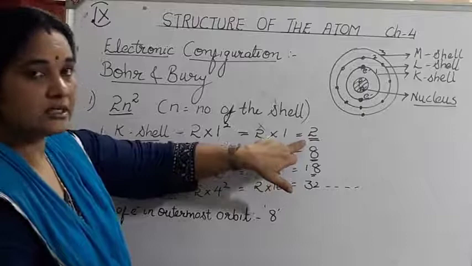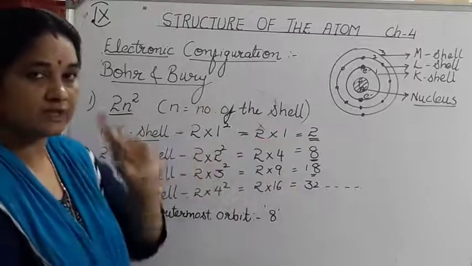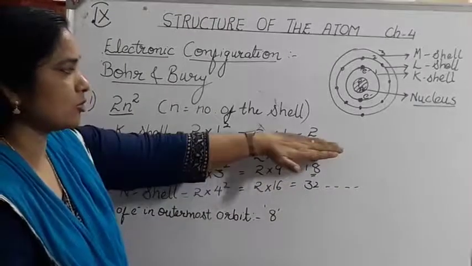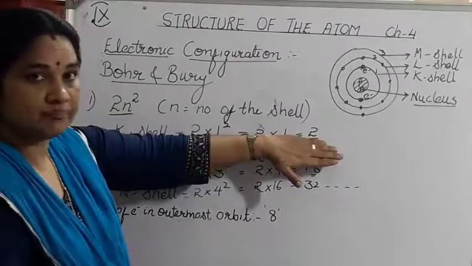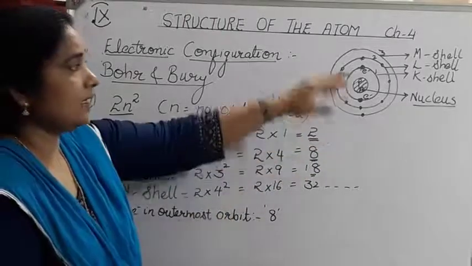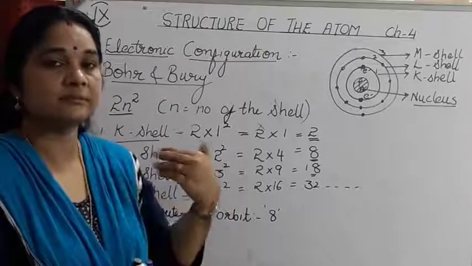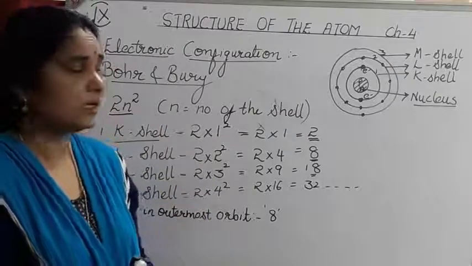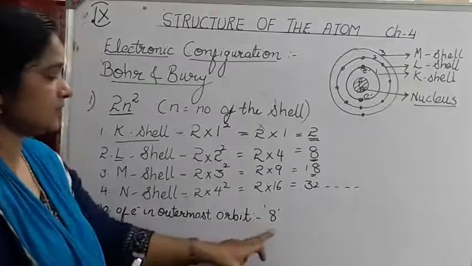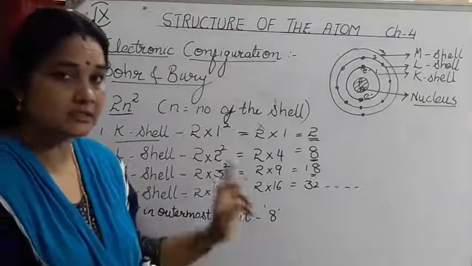So hydrogen and helium in the periodic table have only one shell, that is K, and the K shell can hold 2 electrons only. Other than that, in L, M and so on, if the element has more than one shell, then the maximum number of electrons in the outermost shell should be only 8. That is an important rule.